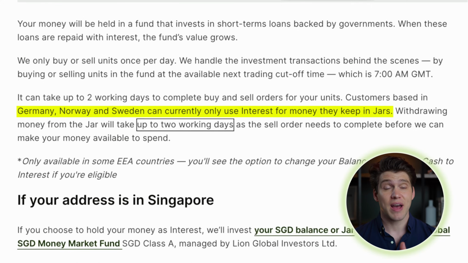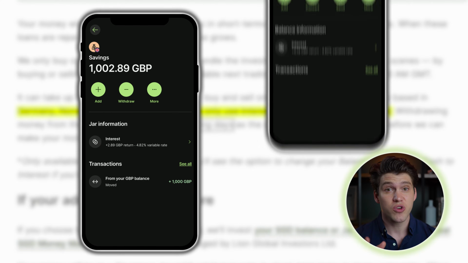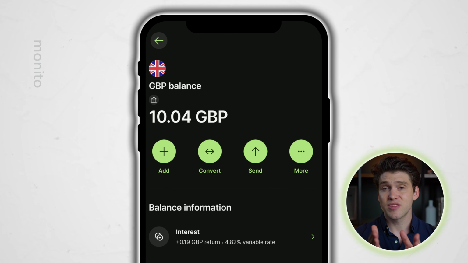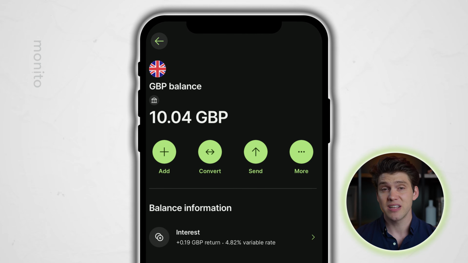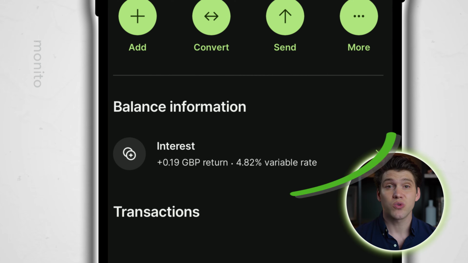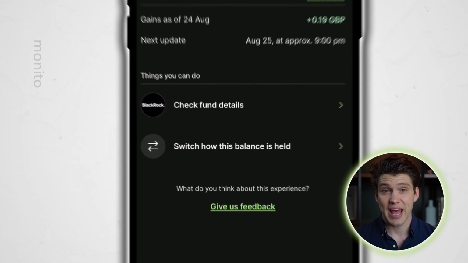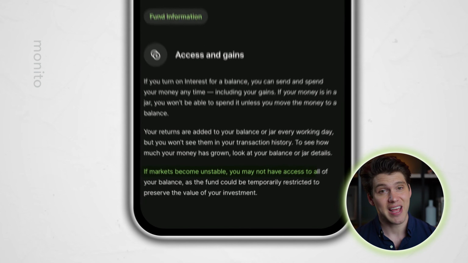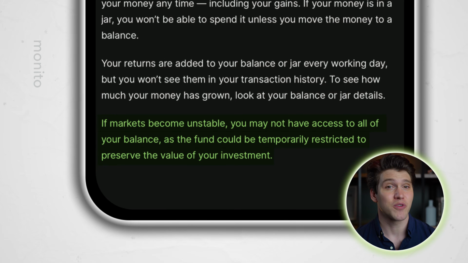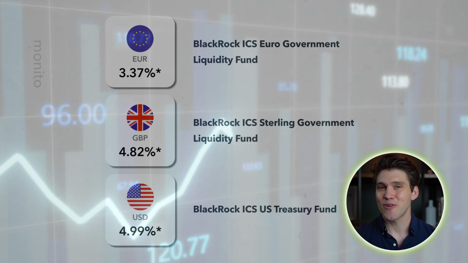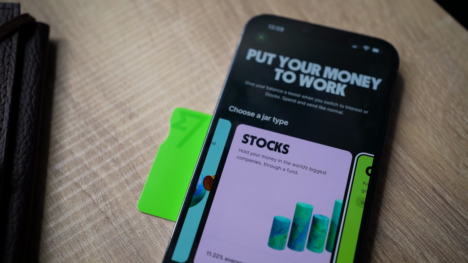In the UK, you can also have a savings jar set to earn interest, or you can do it with your main balance. Think of your main Wise balance as a current account. This is the default location for any money deposited into your account. That means if your main balance is switched to interest, you can still spend or send your money whenever you want, including any gains you earn. Although here it does mention that if markets were to become unstable, then you may not have access to all of your balance. Because after all, this is a fund, which is an investment product, and therefore it's at the behest of market volatility.